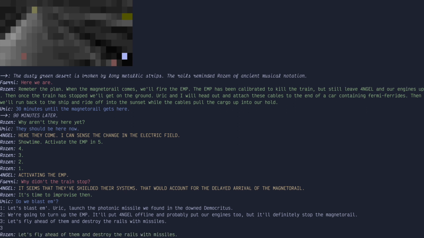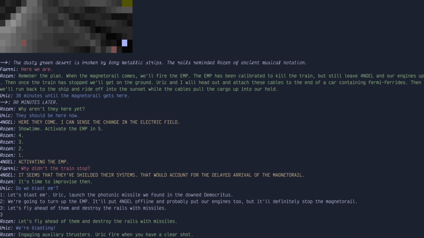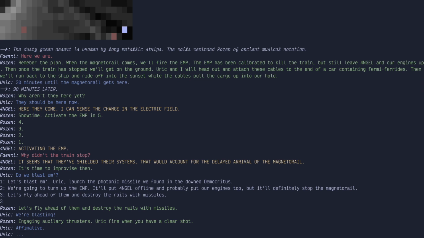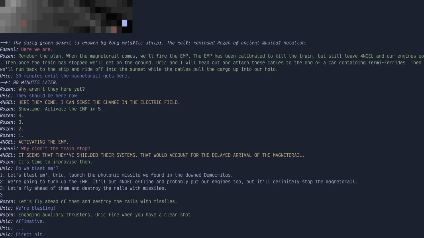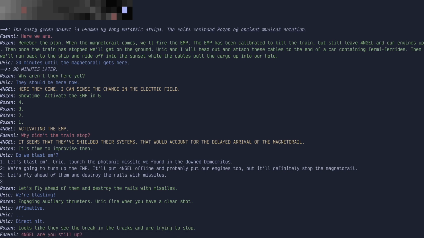Well, the first one's kind of tough too, but yeah, this one looks fun. Hard to stop some trains. Nice.